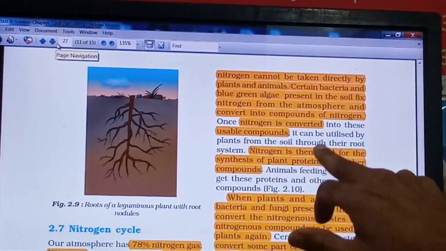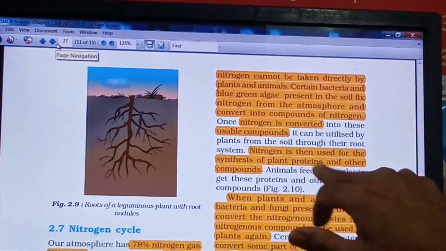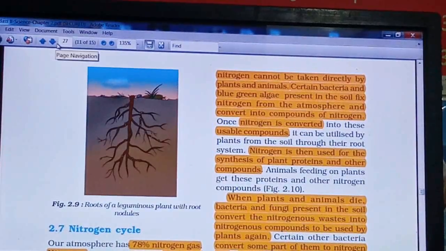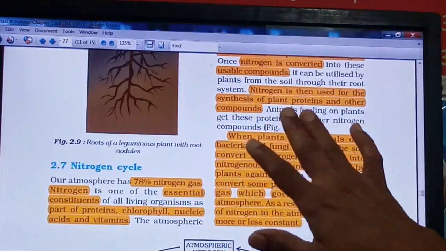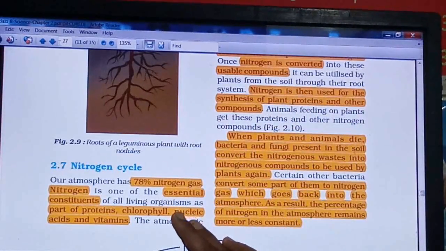When the animals feed on these plants, these proteins enter the animal's body and become animal protein, as well as other nitrogen compounds. Whenever the animals excrete waste, this nitrogen is released back into the soil.